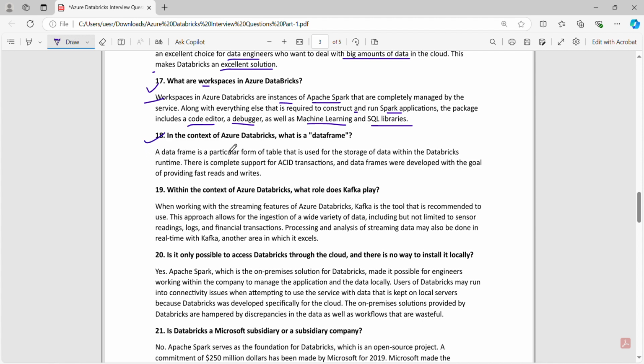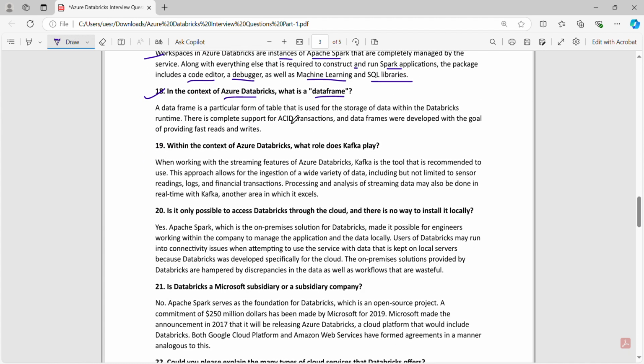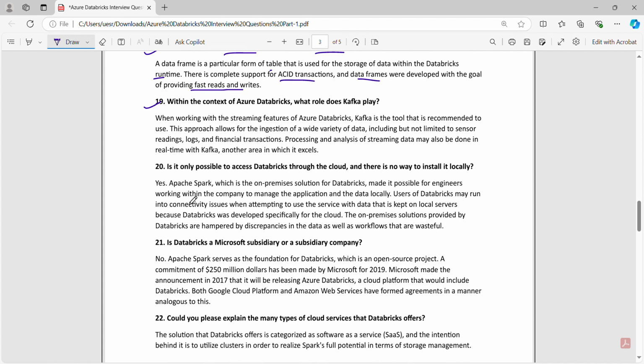Number 18. In the context of Azure Databricks, what is a data frame? A data frame is a particular form of table that is used for storing data within Databricks Runtime. There is complete support for ACID transactions, and data frames were developed with the goal of providing fast reads and writes.